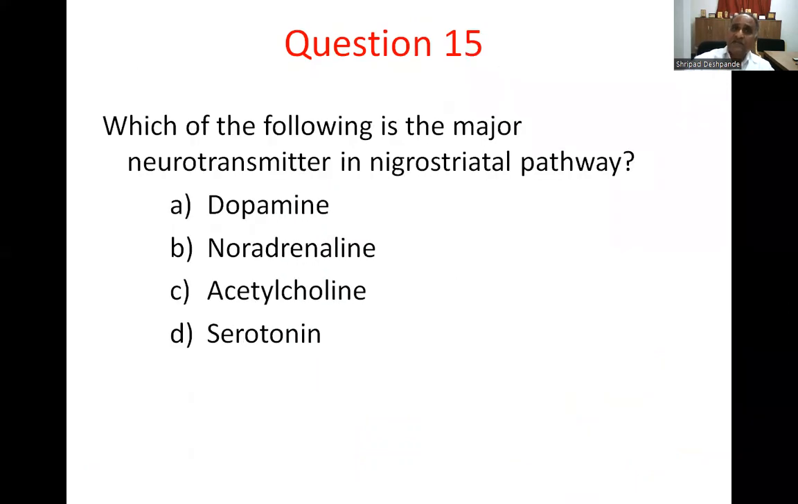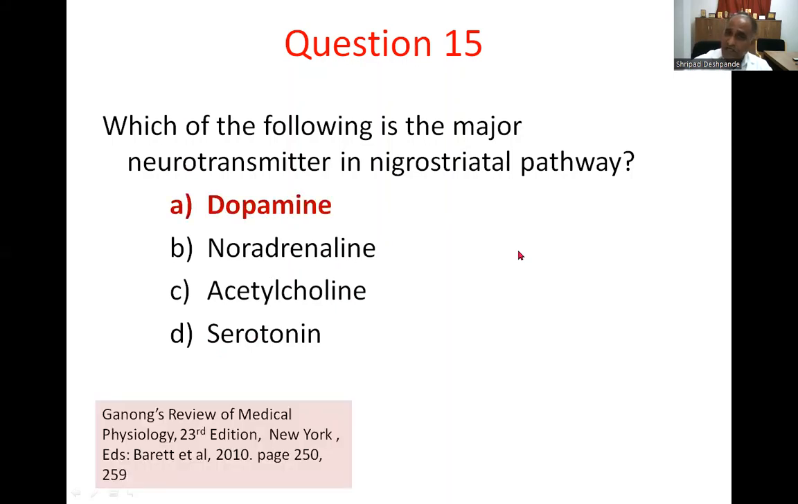Question number 15. Which of the following is the major neurotransmitter in the nigrostriatal pathway? Definitely, everybody would say dopamine. The nigrostriatal pathway is dopaminergic, so the answer is option A, dopamine. It is not norepinephrine, not acetylcholine, not serotonin. Dopamine is the correct response.